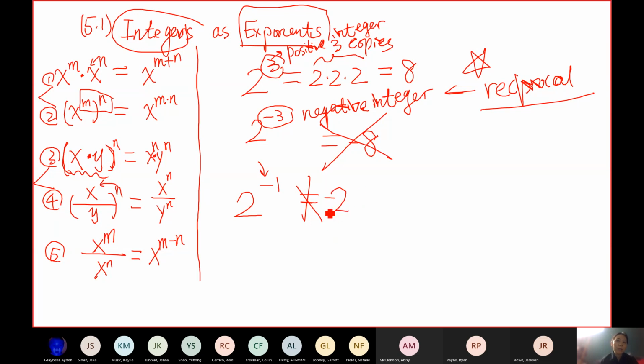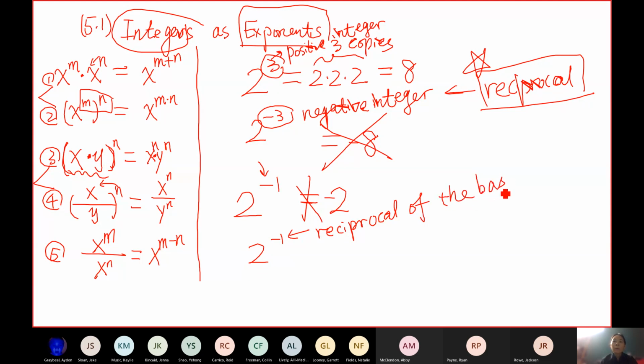Negative 2, the minus sign is in front of 2, but this negative is in the exponent. So what does it mean? It means what I just gave you, reciprocal. Whenever you have negative 1, it means reciprocal of the base. The number is called the base. 2 is called the base here.